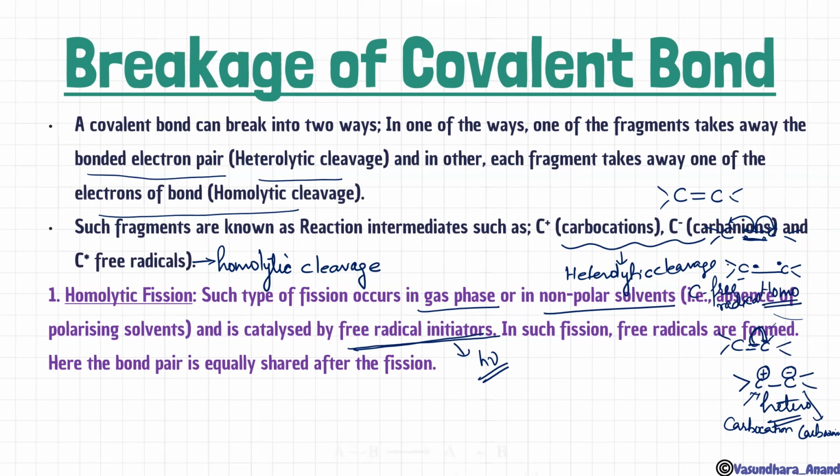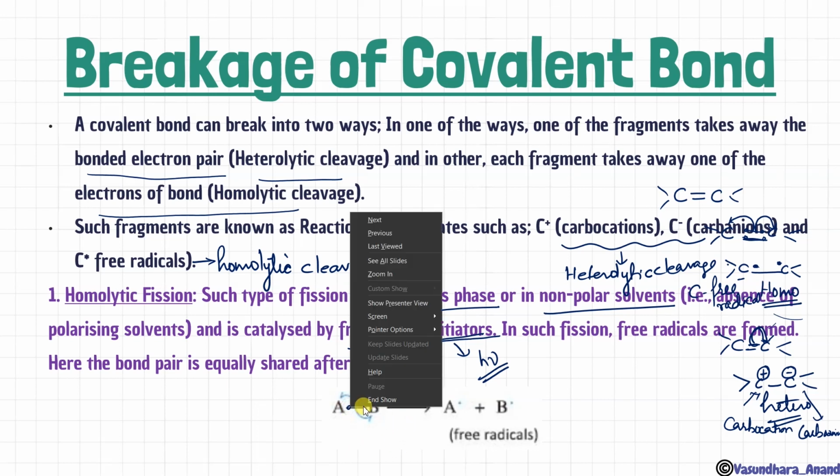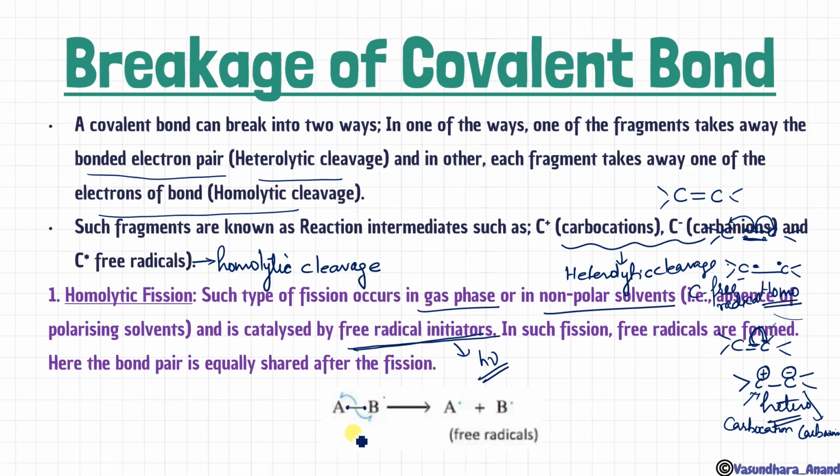Yes? Chaliye. So like this, AB is having a single bond over here. This bond is going to break by homolytic cleavage. So two electrons are shared over here, isn't it? When this bond breaks, this electron will go to this and this electron will go to this, and it will form A free radical, B free radical. So here it is free radicals.